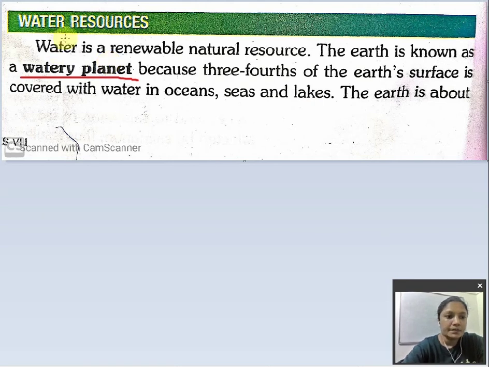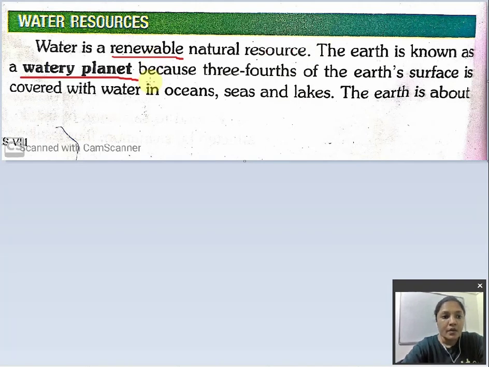So let us start. Water is a renewable natural resource. What does the word renewable mean? Renewable means that water can be reused again. And it is also a natural resource. We are getting water from where? From nature. That's why water is known as a renewable resource. For example, from water we can produce electricity also. It's not that water is used only for drinking, right?